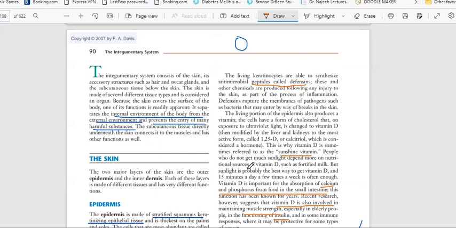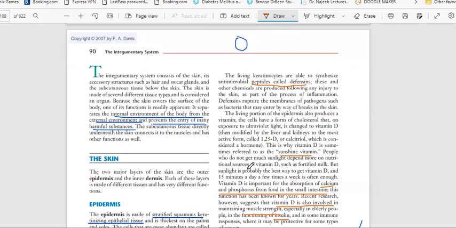So why is vitamin D important? Because whenever we eat calcium-rich food or phosphorus food, it will not be absorbed until vitamin D is present. So vitamin D has the capacity to absorb calcium and phosphorus in the body. And the second thing, vitamin D is necessary for insulin synthesis as well as muscle strength and immune response also. It will improve immune response also.